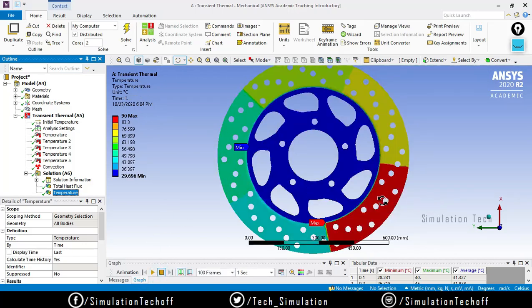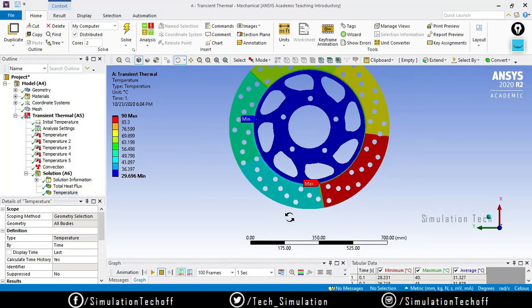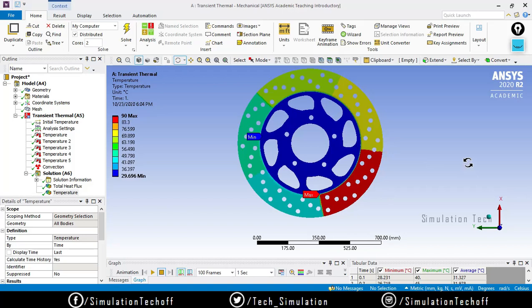Where the maximum temperature is, obviously here, because it actually started from here and ended up over here, so that is why the maximum temperature occurs over here. Yep, so that is all about transient thermal analysis. If you have any doubts regarding this